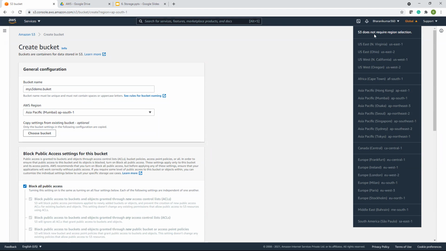If you have 5 S3 buckets in your AWS console, it doesn't matter if you are operating your console from Mumbai region or from London region or any other region, you can see all those S3 buckets. But when creating your S3 bucket, physically it has to be somewhere. You are choosing that region. You know that your S3 bucket is in Mumbai, but actually region doesn't apply.